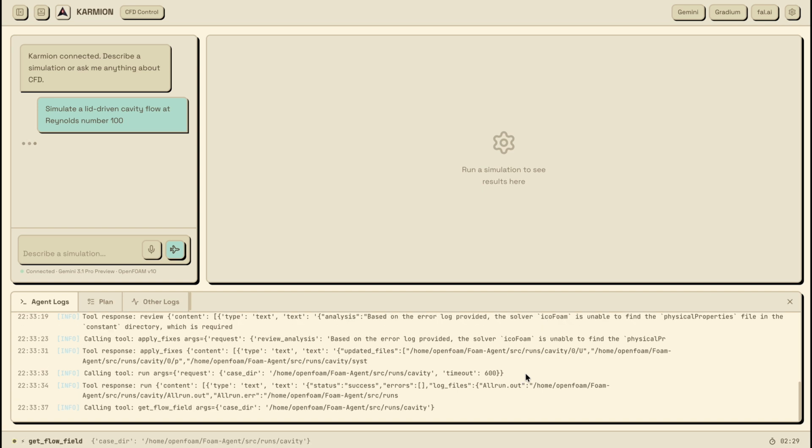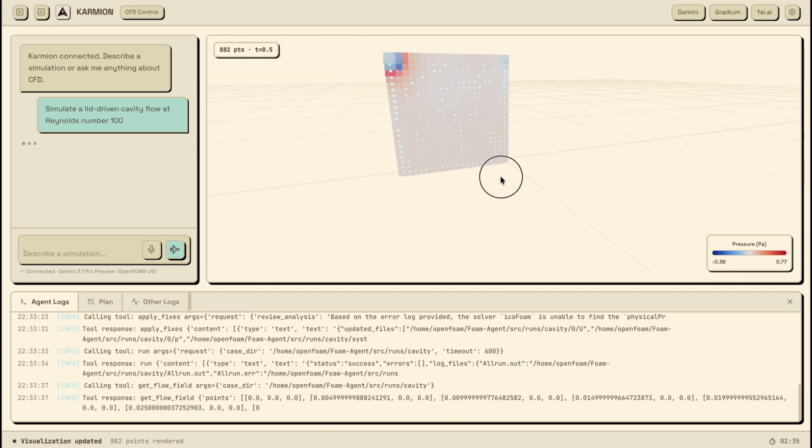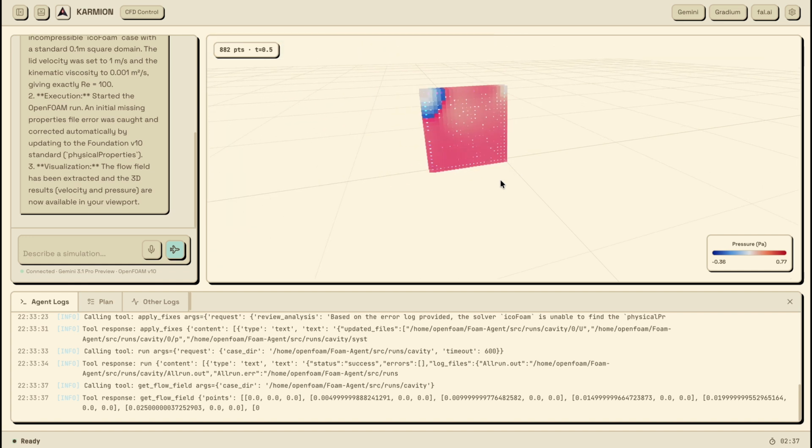Now look at the result. What you see is the actual computed answer. Not a render, not a guess. Open a new tab, Google lid-driven cavity flow. You will see the exact same flow pattern. That is how you know it is real.